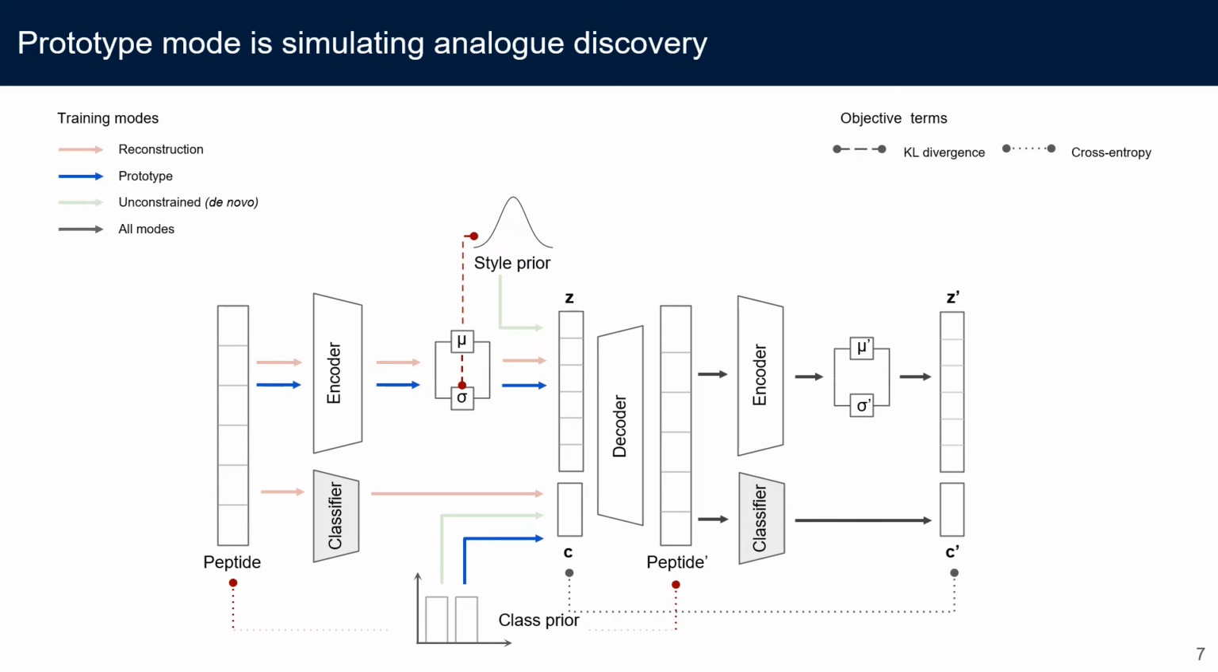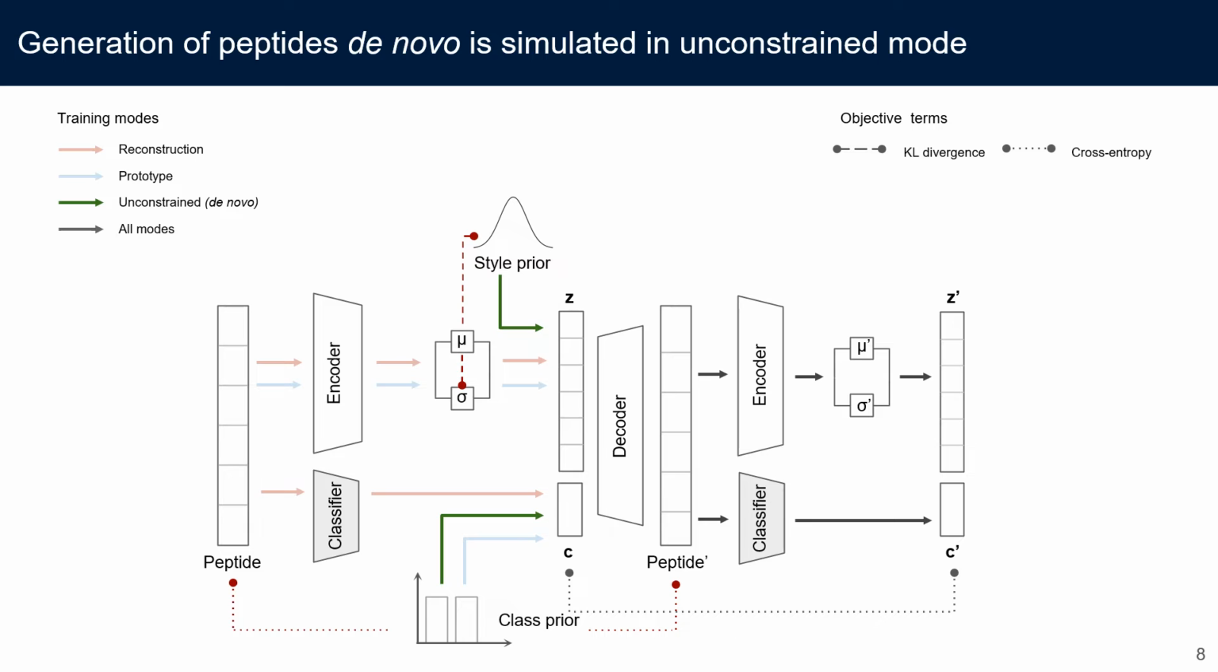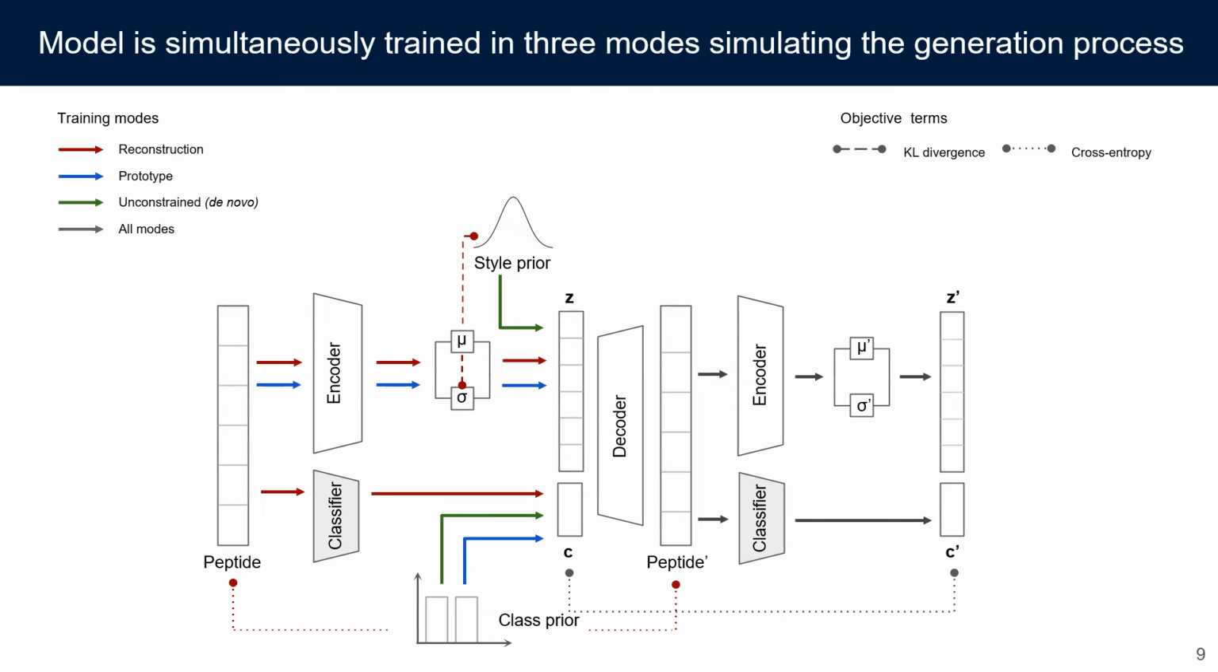To imitate analog discovery, we introduce prototype training mode. We use an existing peptide as a template to create a more active analog. Generation de novo is emulated in the unconstrained mode. We sample a random vector from the latent prior, and we force the model to use it to generate a novel peptide with set properties, either an active or inactive peptide. Reconstruction, prototype, and unconstrained modes are trained at the same time. The three modes of generation correspond to three heads of Hydra, hence the name HydrAMP.